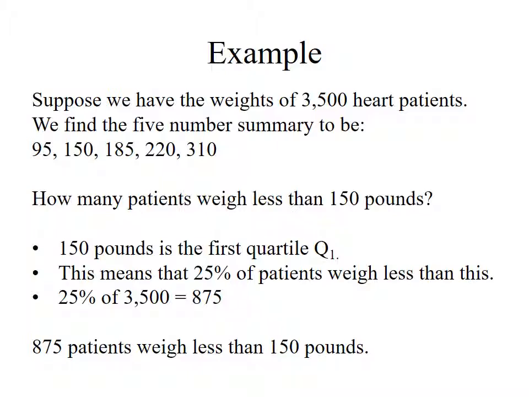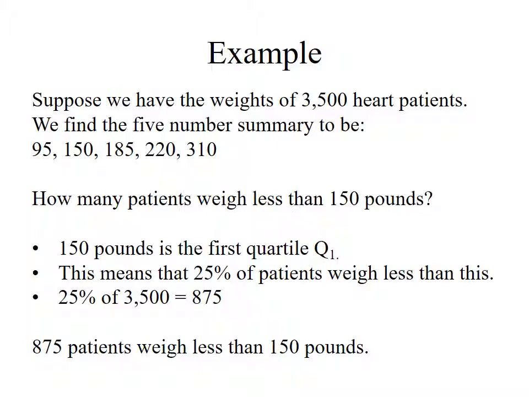We then find the 5-number summary of this list. I'm not going to sit here and read all 3,500 weights. No, the 5-number summary is 95, 150, 185, 220, 310. So 310 is the maximum, 95 is the minimum, 185 is the median, 150 would be the first quartile, 220 would be the third quartile.